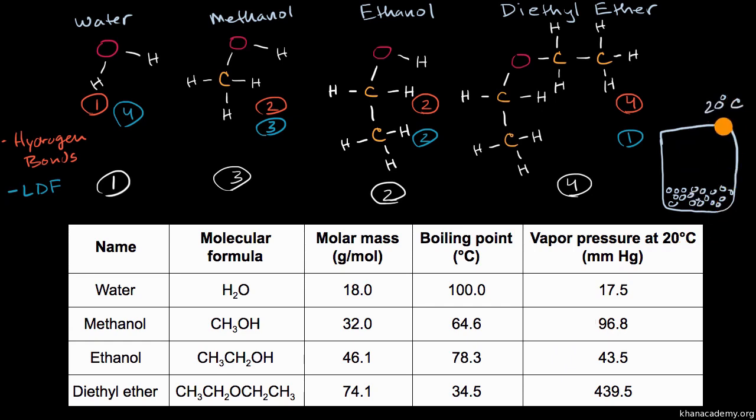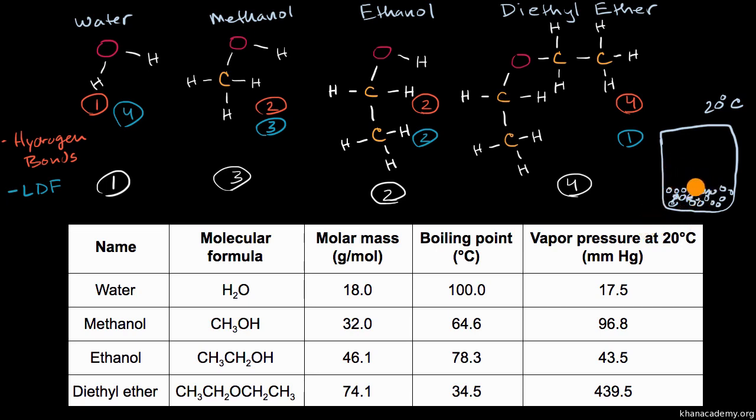Now you might notice at 20 degrees Celsius, it's lower than the boiling point of all of these characters. So for the most part, they're going to be in a liquid state. But we know that not every one of these molecules is moving with the exact same kinetic energy. The temperature you could view as a measure of the average kinetic energy of the molecules, but they're all bumping around into each other in different positions with different velocities and therefore different kinetic energies.